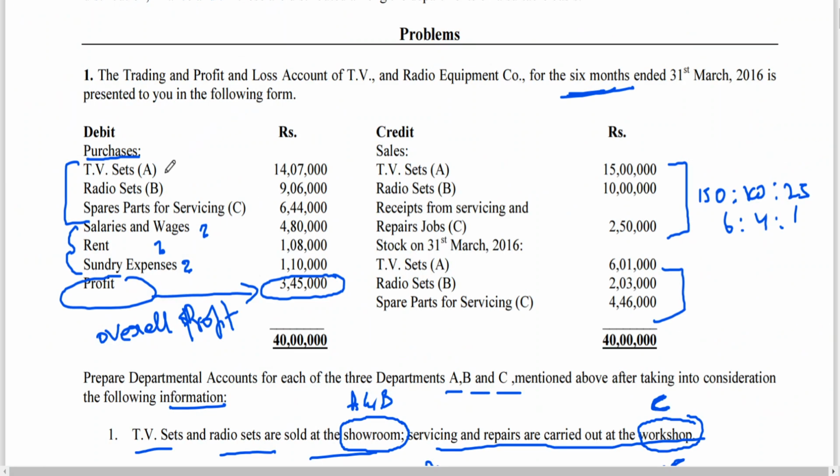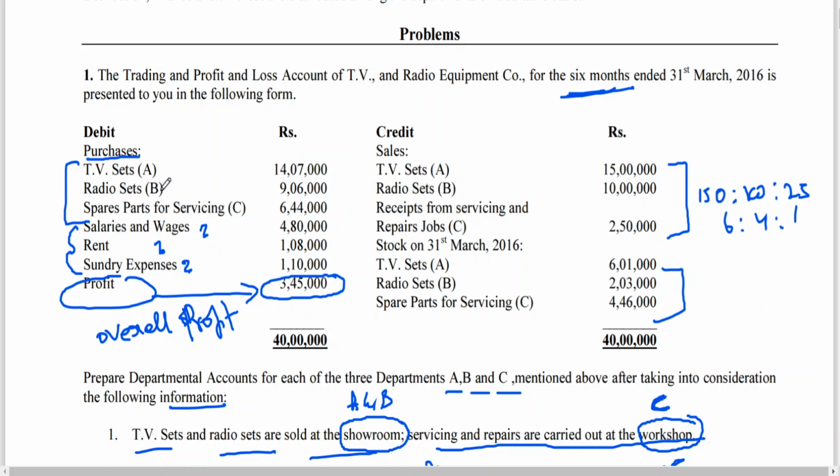TV sets are being sold by A department, and radio sets by B. Hats off to the problem creator, because the radio set, maybe this is a very old problem. How many of you are buying radio sets now? And TV sets also, we are having a lot of models nowadays. Nobody is even looking at the TV now. Mobile phone is a TV, everything, computer, laptop, everything, no? So I think this has become outdated.